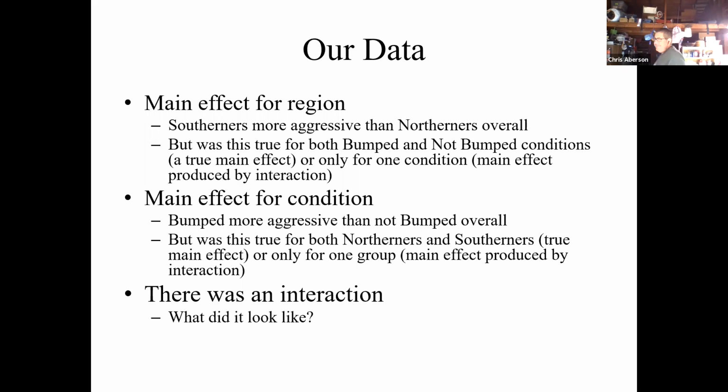Similarly, we want to ask about a main effect for condition. Bumped overall was more aggressive than not bumped overall. But was this true for both Northerners and Southerners? If it was true for both of them, then it would be a true effect. If it was true for only one of them, it would be that the main effect was produced by an interaction. And there was an interaction. We want to get at what did that look like.